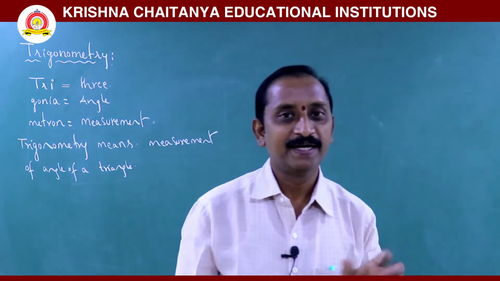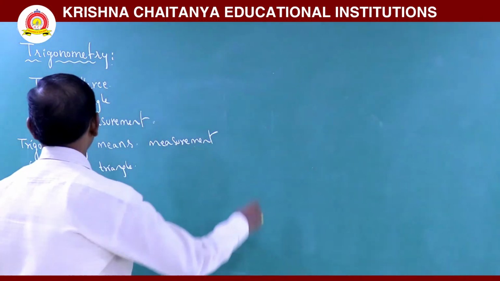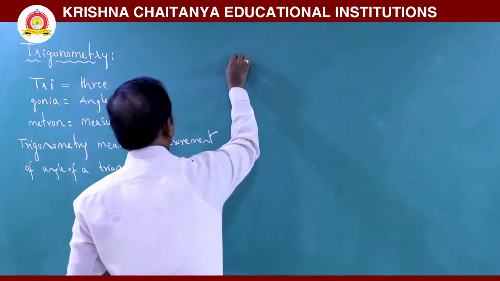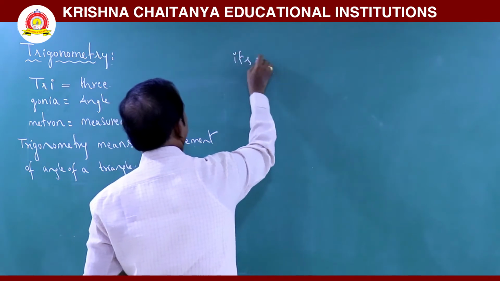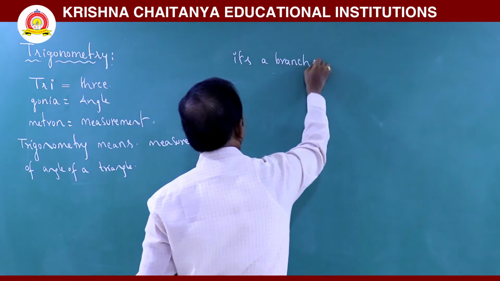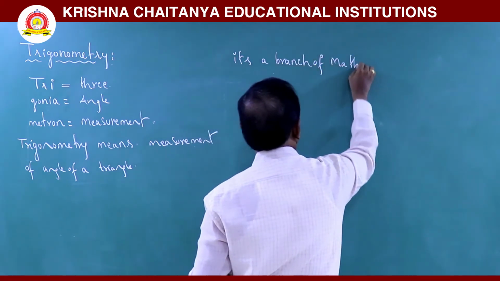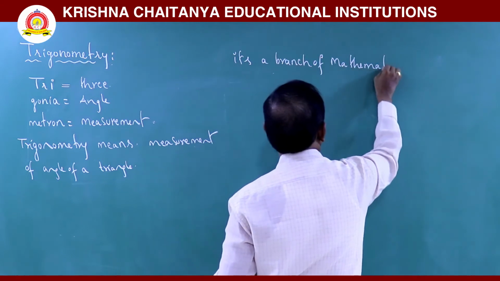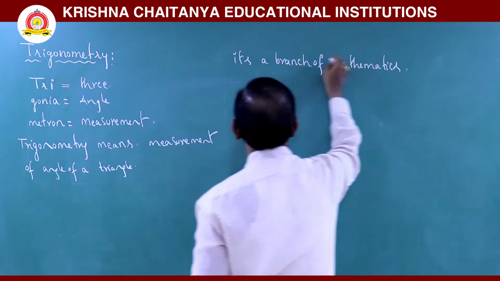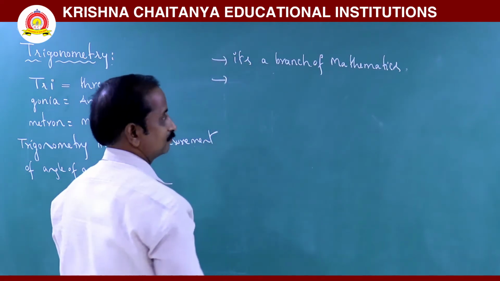Originally, trigonometry is a branch of mathematics. It plays a very important role everywhere, but what does it deal with?